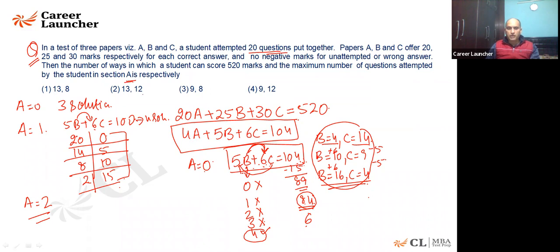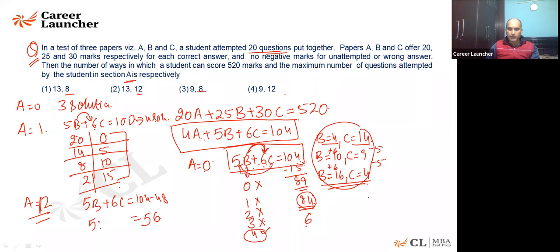Out of the options, if you are saying 12 fours are 48, 8 fours are 32, 8 and 12, there are 2 values which are coming there. So let's take A is equal to 12. I'm directly putting A is equal to 12 here. If you are putting A is equal to 12, 12 fours are 48. I'll say 5B plus 6C is equal to 104 minus 48.